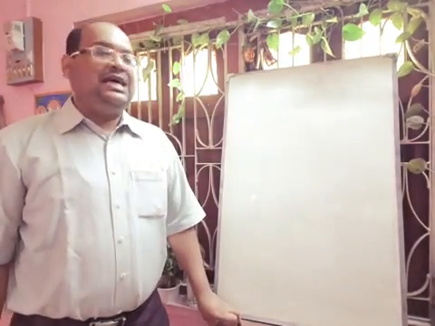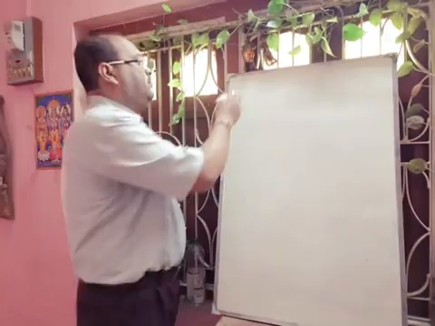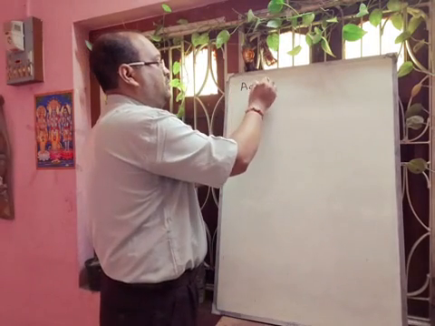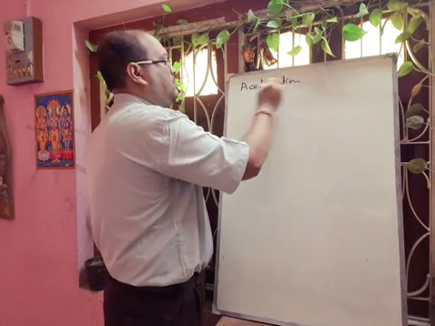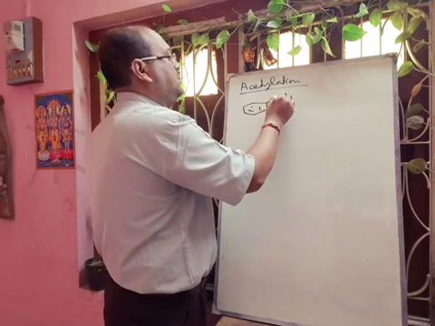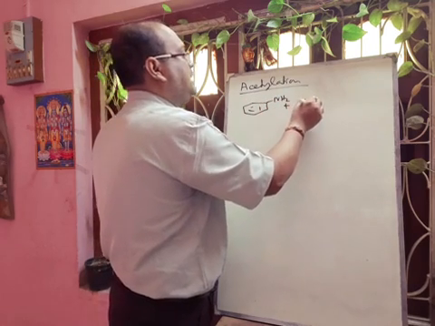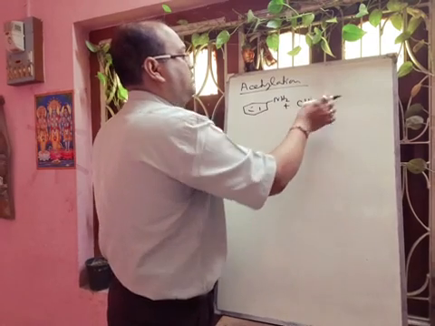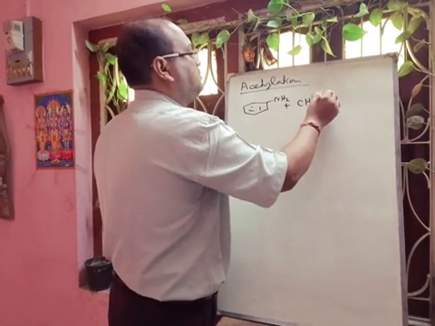Next we will discuss the acetylation. Aniline will be acetylated by using acetyl chloride.